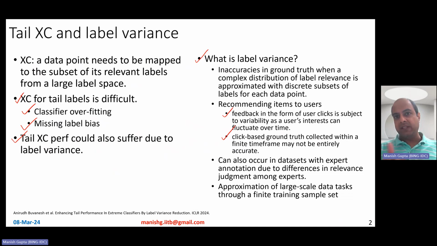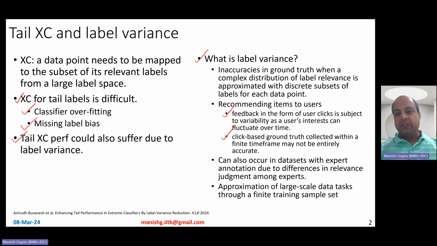So which basically means there could be missing labels, there could be inaccurate labels because of change in interest over time and so on. Now, this is what is called the label variance problem. And here, what I like to buy on Amazon is a very complex distribution, and I've approximated it using click behavior, which leads to label variance.